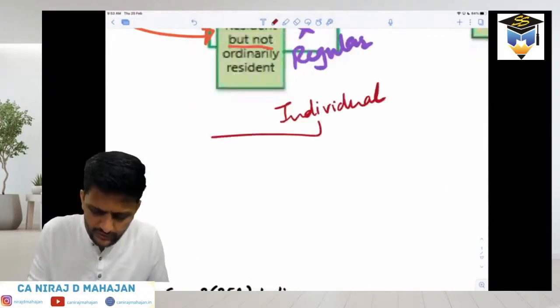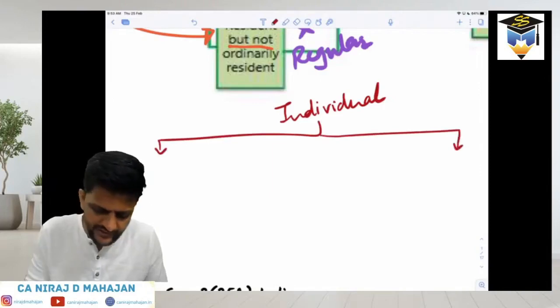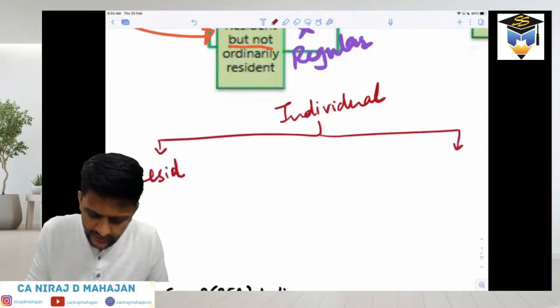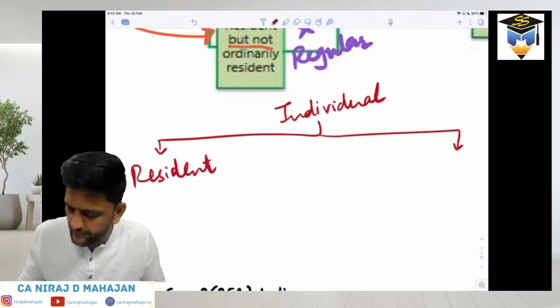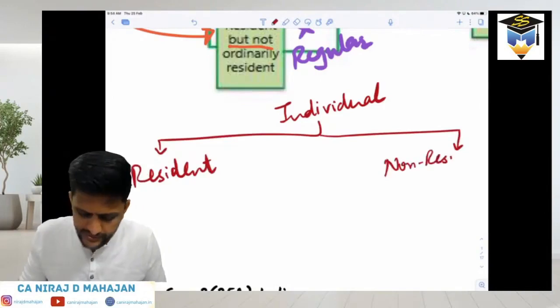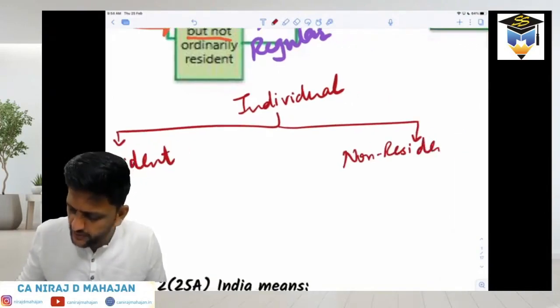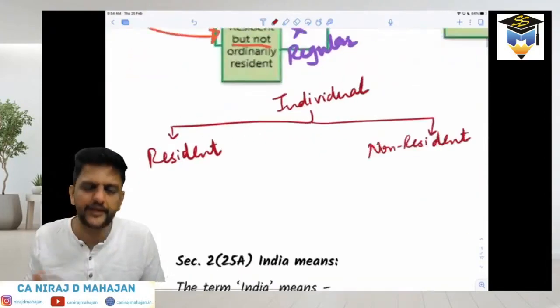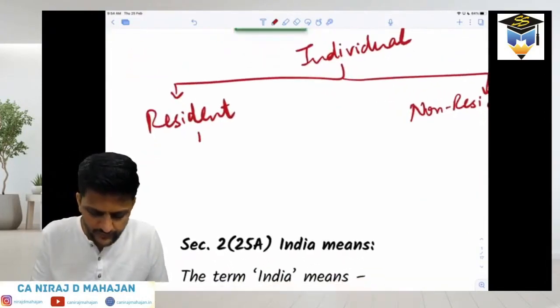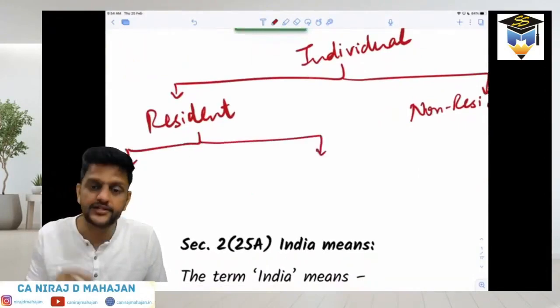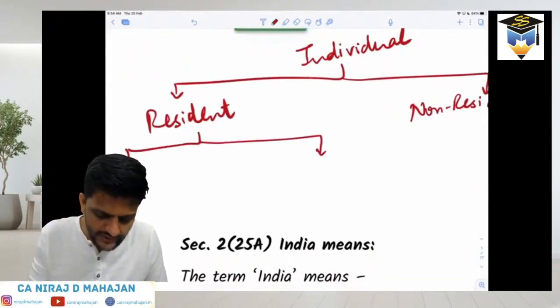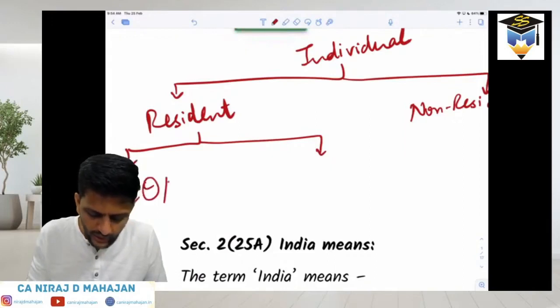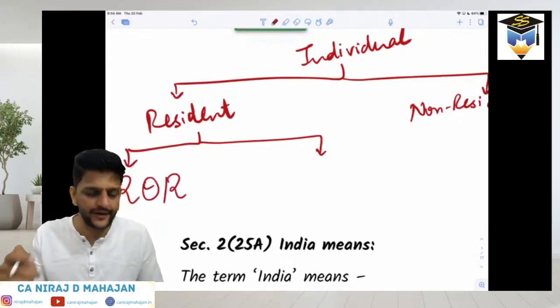We have what? On first level, we have resident. And then on that same level, we have non-resident. Clear till here? Resident and non-resident. Now, we do not have any subcategory of non-resident. But we do have subcategory of resident. Which one? Resident and ordinarily resident. So, we will call it as ROR. Resident and ordinarily resident.